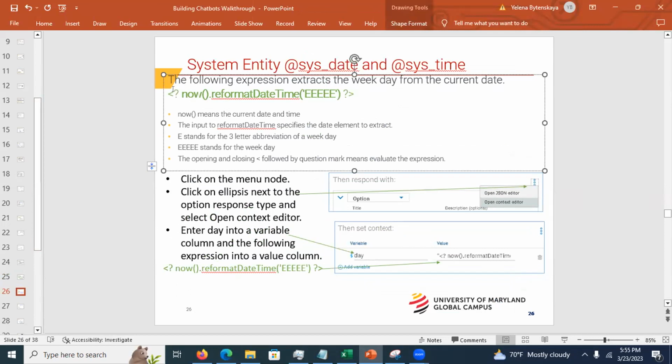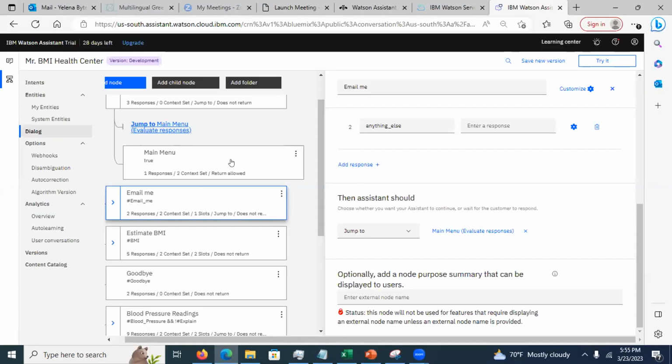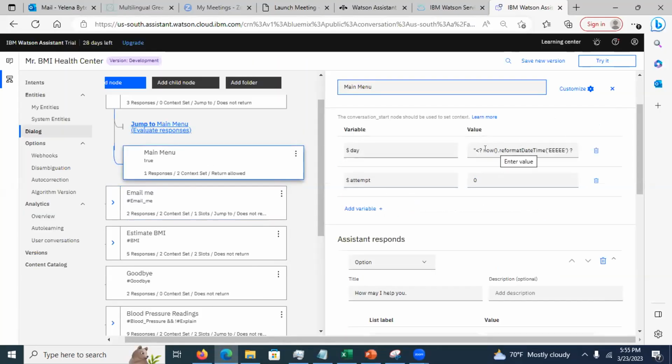This is how you extract the date. This is an expression to extract the date. See this five-letter F? It means that it's going to extract the full date spelled out. A three-letter E is going to extract the abbreviation. Okay, so this piece here is in a menu node, I believe. Let me check. Remember, I showed you earlier, there was a context, it's in here. See this? It shows how you extract the day of the week into the day, okay?